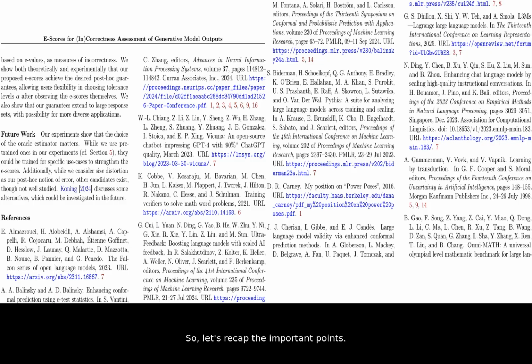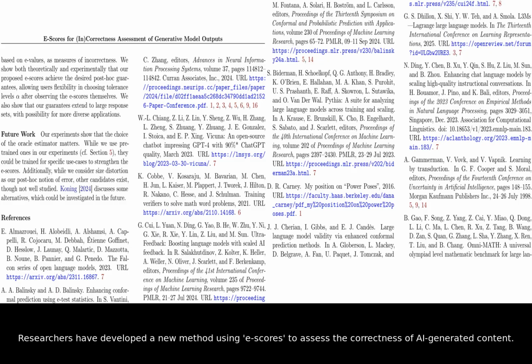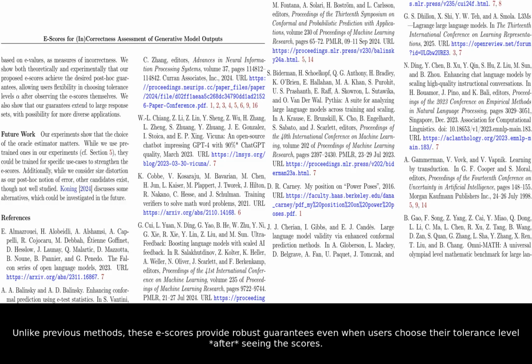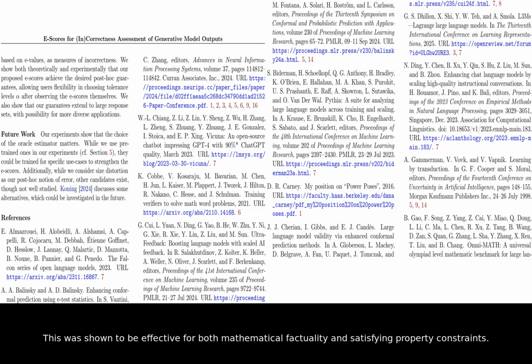So, let's recap the important points. Researchers have developed a new method using e-scores to assess the correctness of AI-generated content. Unlike previous methods, these e-scores provide robust guarantees even when users choose their tolerance level after seeing the scores. This was shown to be effective for both mathematical factuality and satisfying property constraints.